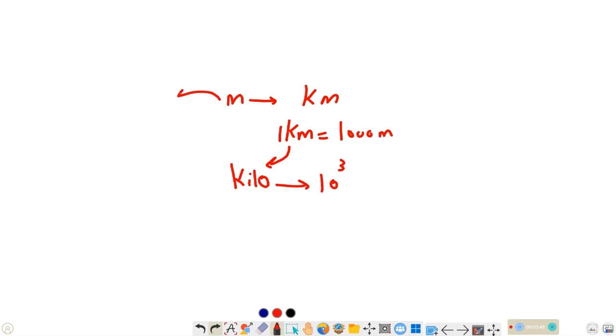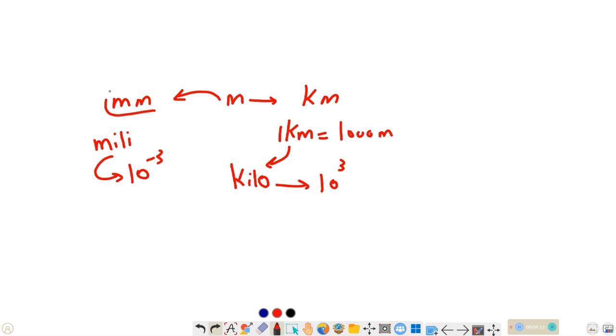Let's say we are measuring something very tiny, like the length of the tip of our pencil. Then we use the millimeter. The word milli refers to 10 to the power of minus 3. So this is a submultiple and decreases the meter.